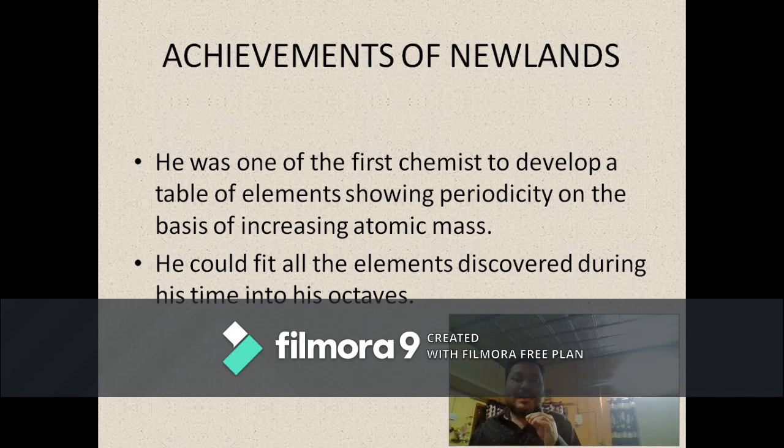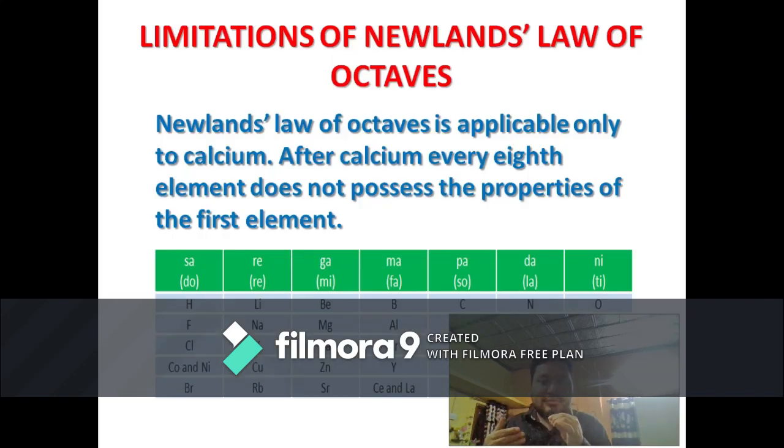So now consider Dobereiner triad. Dobereiner could identify only 3 triads out of all the elements discovered during his time. So there were 41 or 43 elements during the time of Dobereiner, but he could identify only 9 elements and made 3 triads out of them. So comparing with Dobereiner, Newland's classification was much better.